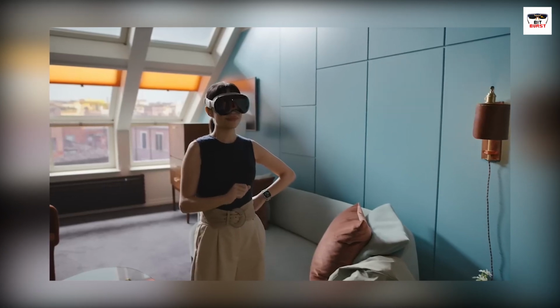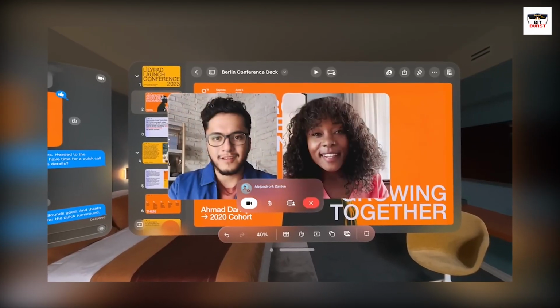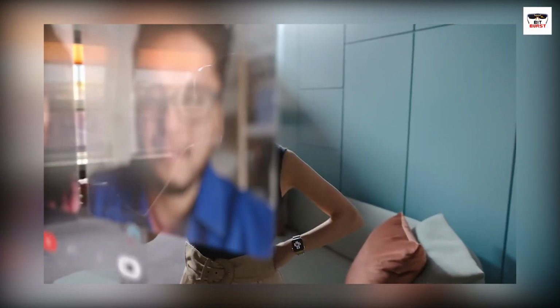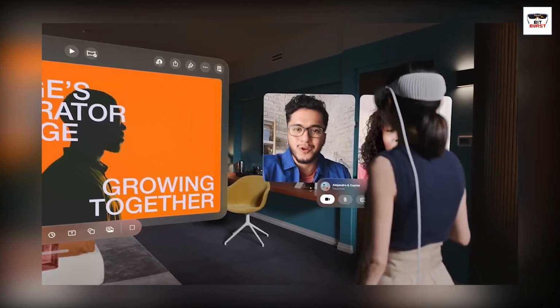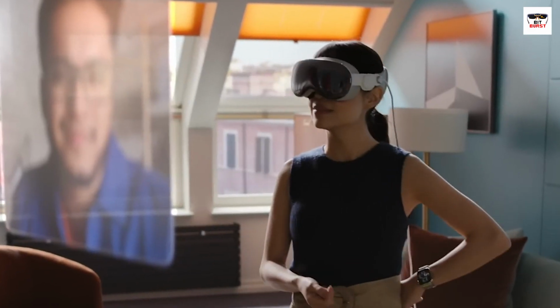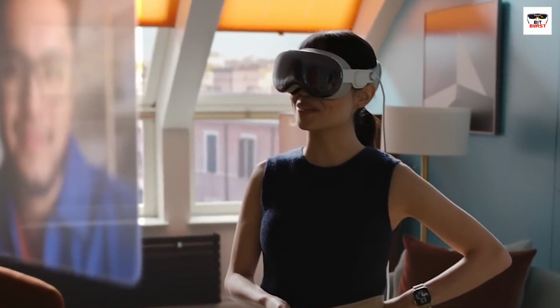Rather than flat 2D windows, apps project movable 3D windows. You can grab these windows with your hands, resize them to massive scales, and position them freely in the virtual space around you. The possibilities are endless thanks to VisionOS's infinite canvas philosophy.